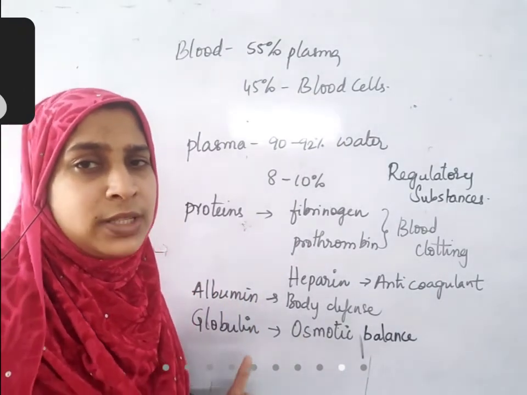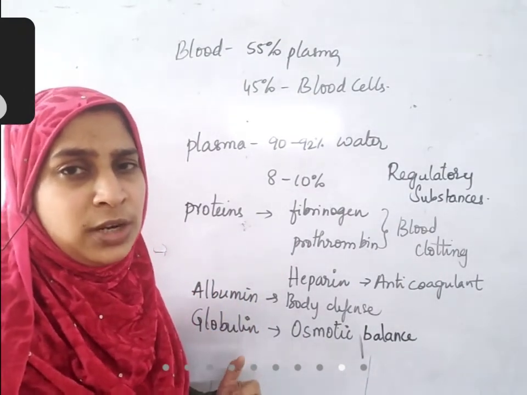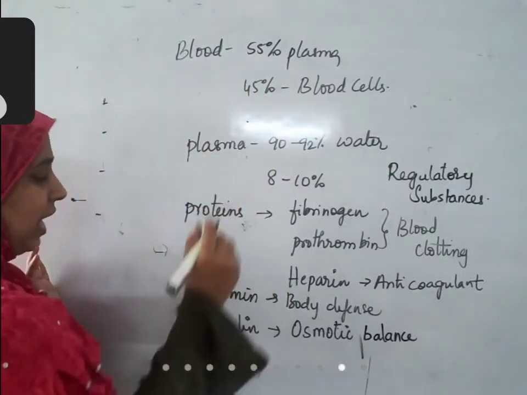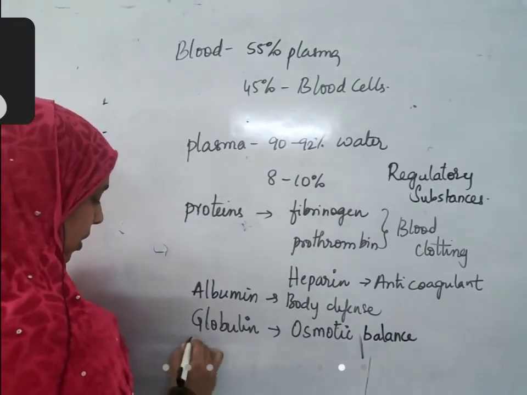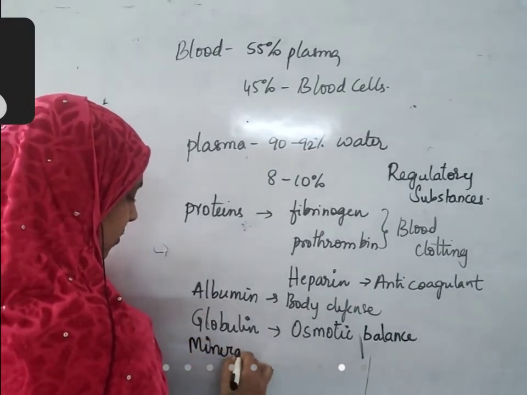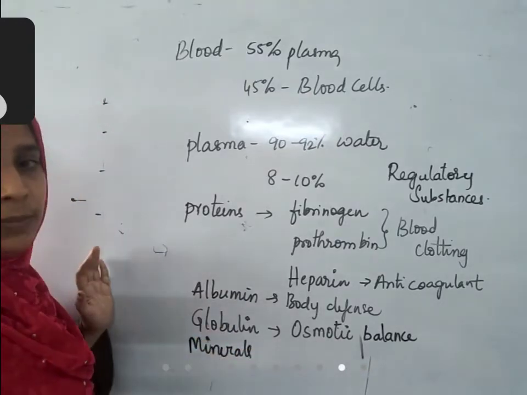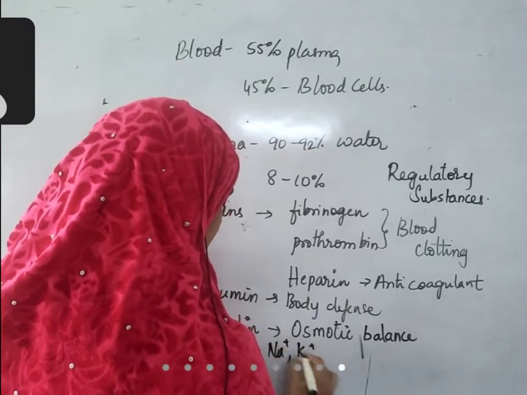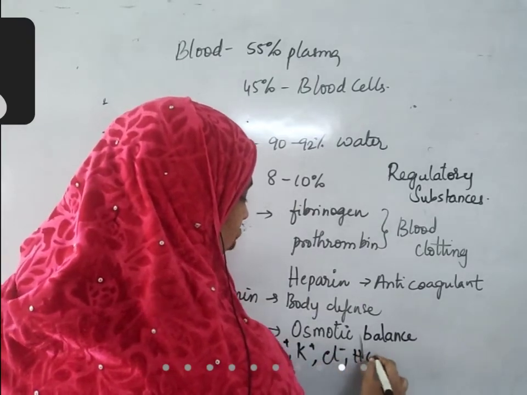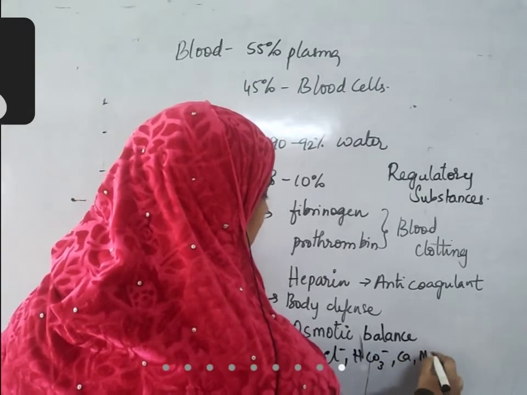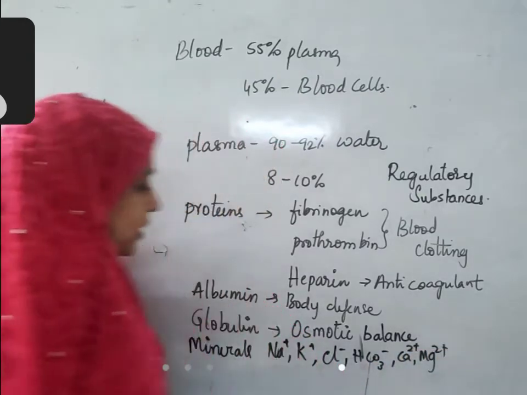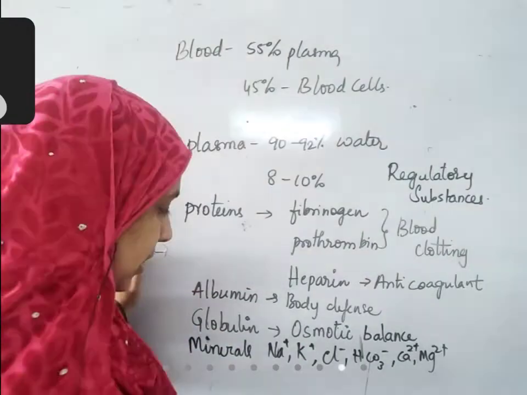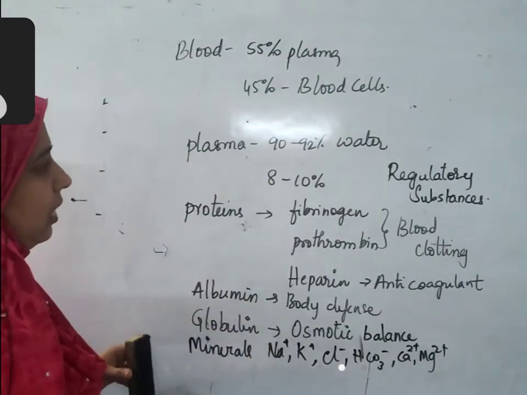Apart from that, it has minerals also. What are the minerals present in blood? Minerals like sodium, potassium, chlorine, bicarbonate, calcium, magnesium. All these ions are present either individually or in the form of different combinations, inside the plasma.